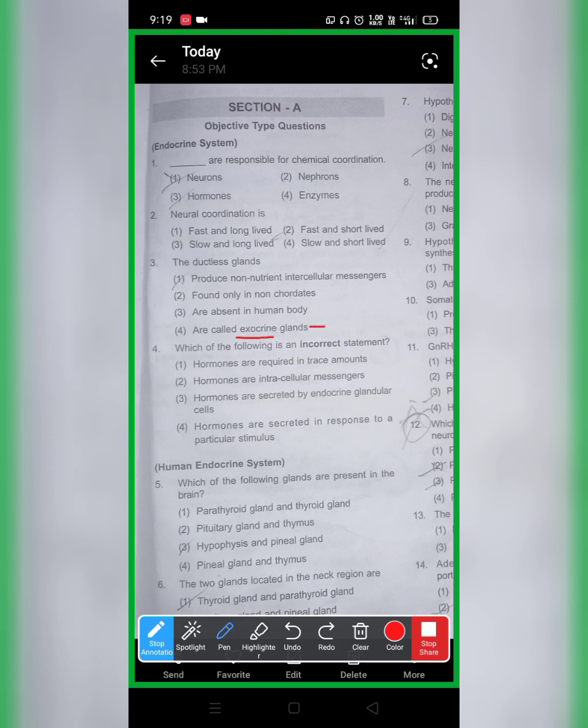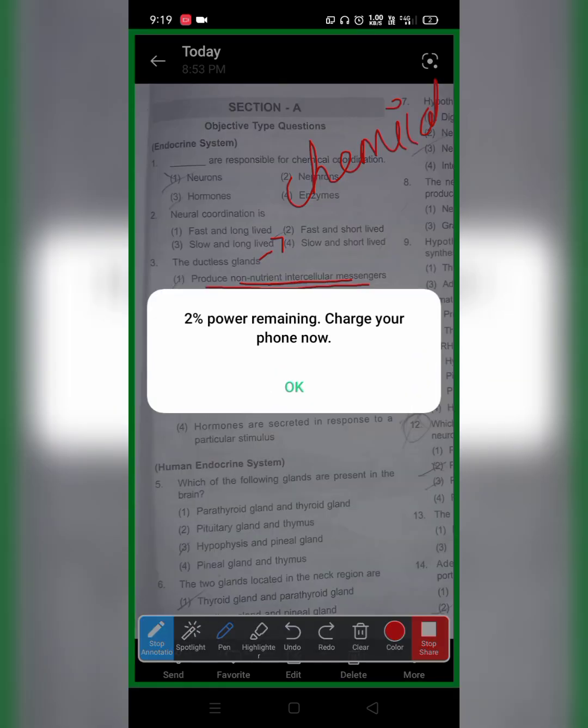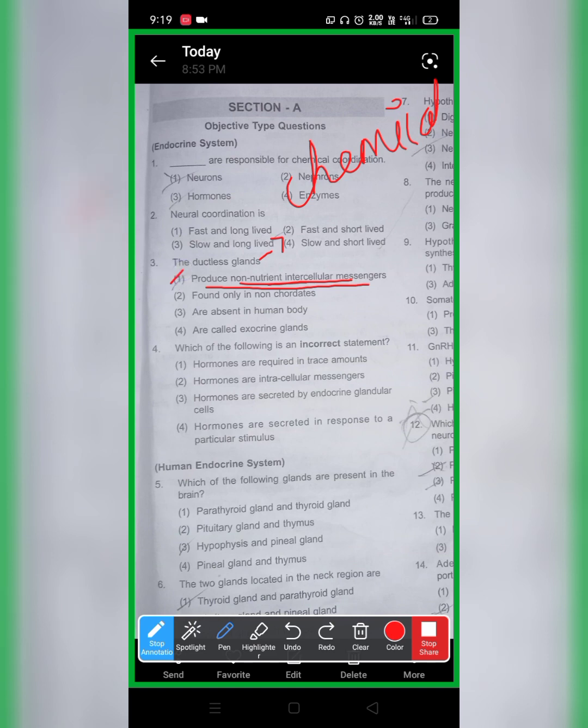We know definitely the fourth option is wrong. Why? The exocrine glands are ducted glands, they are going to have ducts in them, so I'm not going to go for the fourth option. They are telling it is absent in human body. It is absolutely wrong. It is found in all the vertebrates, and humans are vertebrates. They told it is found only in non-chordates. Actually in non-chordates, that is invertebrates, they are going to be simple and produce only a few hormones. So what I told as the first definition of the hormone is that it is a chemical structure. The second definition is that it is a non-nutrient intercellular messenger. Remember, it is an intercellular messenger. So I will be going with option number one.